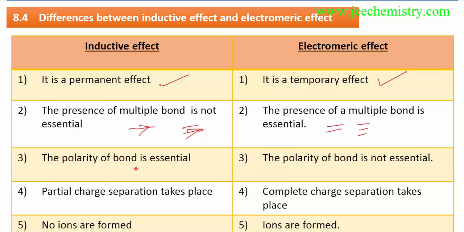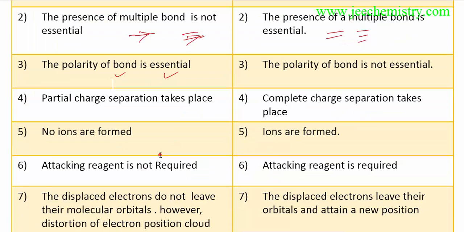Polarity of the bond is essential. In the electromagnetic effect, polarity must develop once the compound is attacked by the attacking agent. For the inductive effect, it is not necessary that the compound must be polar beforehand. It may be polar, it may be non-polar. But for the inductive effect, the compound is polar.